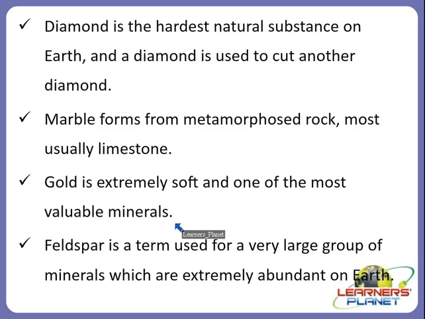Then gold is extremely soft and one of the most valuable minerals. Children, you must be thinking that gold is so hard. By just looking at it, you will imagine that gold is so heavy and so hard, but actually gold is extremely soft, and that is why it is considered one of the most valuable minerals. Children, the next one is the feldspar. Feldspar is a term used for a very large group of minerals which are extremely abundant on the earth, right? So always remember that feldspar is a term used for the large group of minerals.